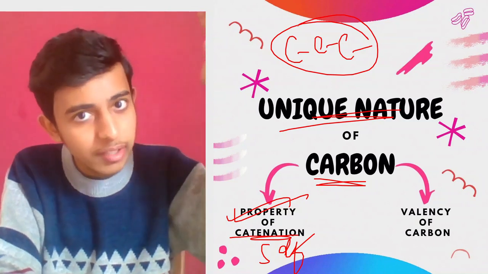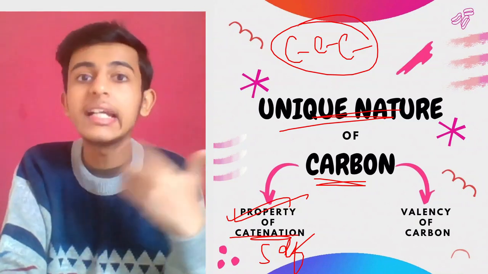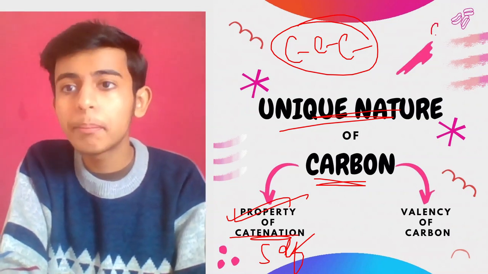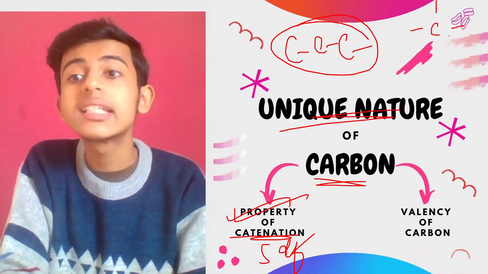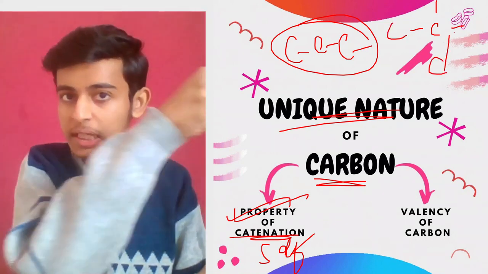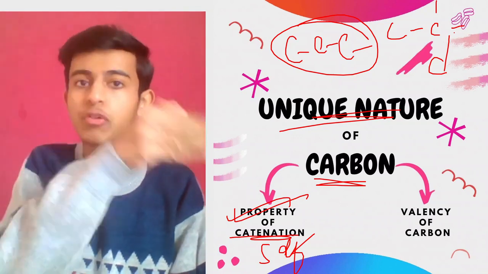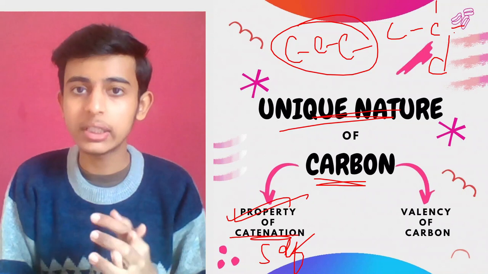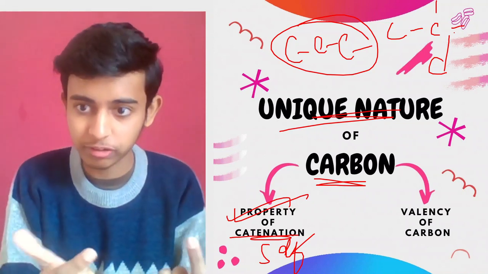So it can make different chains, different branches, different rings. What are chains, branches and rings? It means making the compound in such a way that they have different structures. Either you can arrange it in a long chain form, or a branch form, or a ring form. Okay, that is catenation, the self-linking property of carbon.